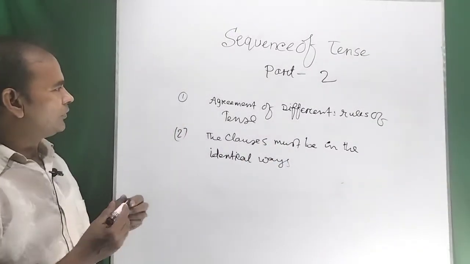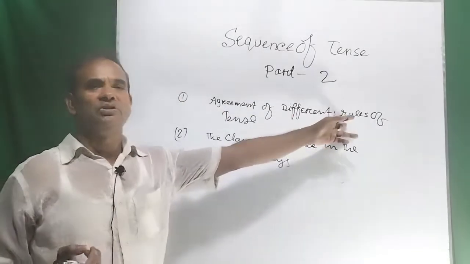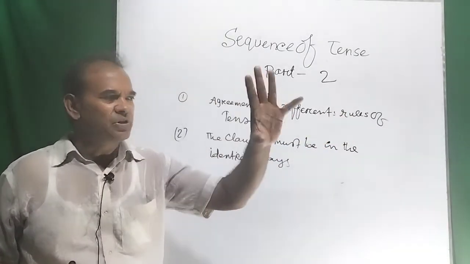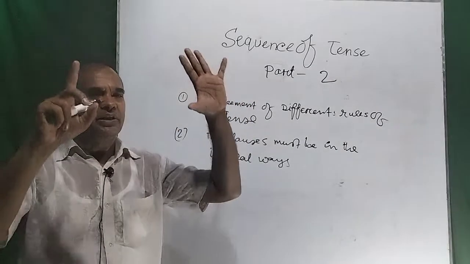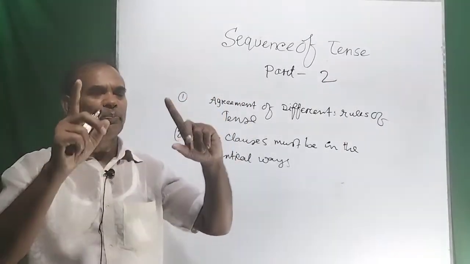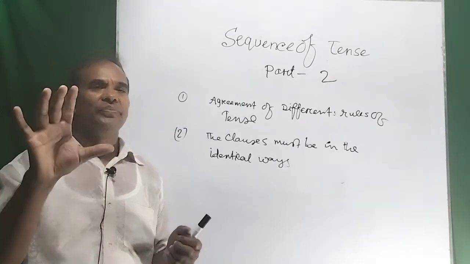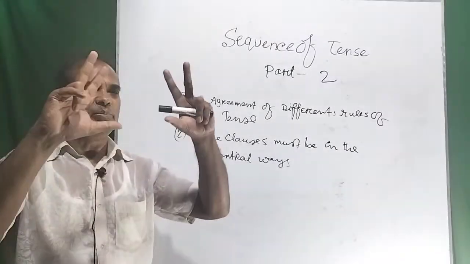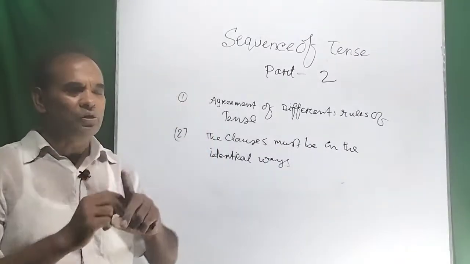Suppose first one is the agreement of different rules of tenses. When we are making the use of sequence of tense, we must remember that in some sentence there may be two or more clauses.